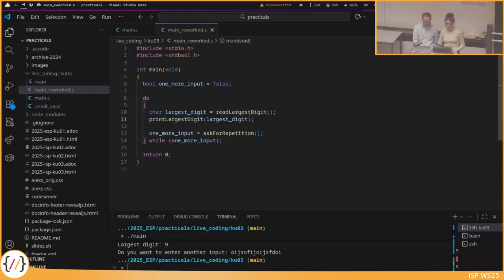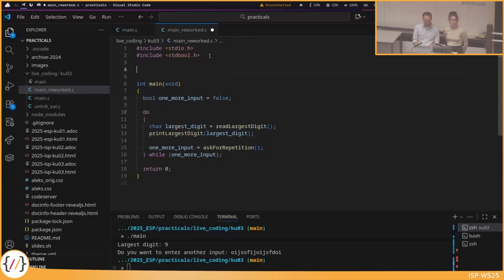So maybe start with read largest digit. You learned in the lecture that you declare the functions before the main, and then you can either implement them directly before the main or after the main. I will do this after the main such that the main function is on the very top. So read largest digit, this is the function.